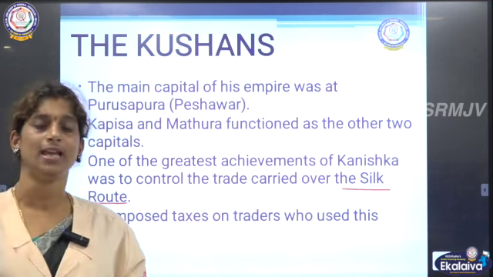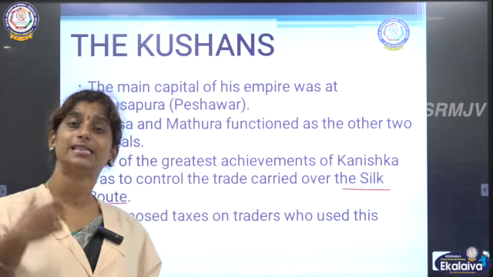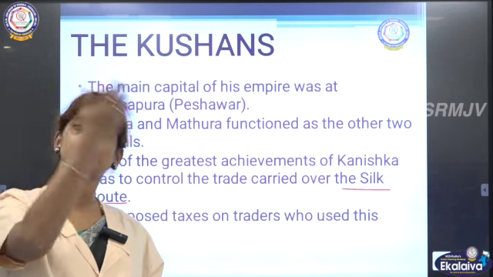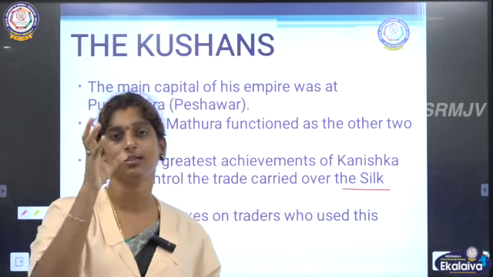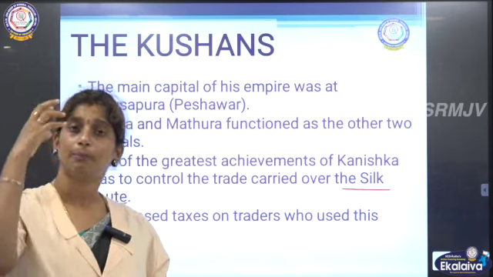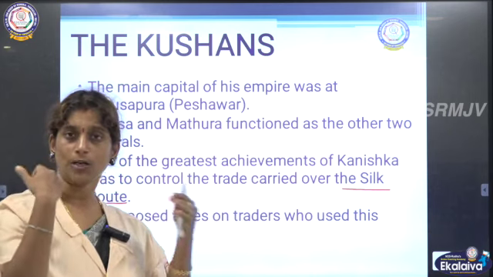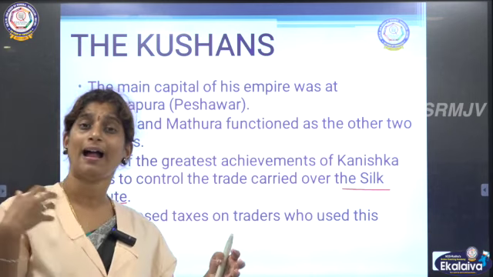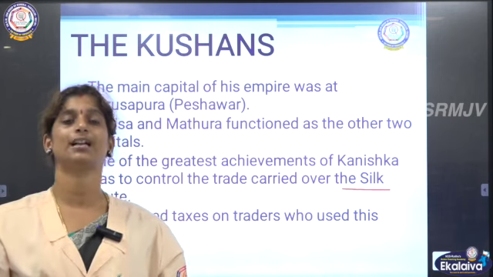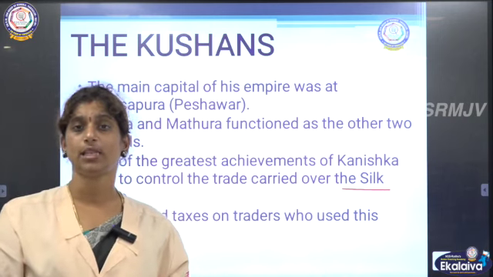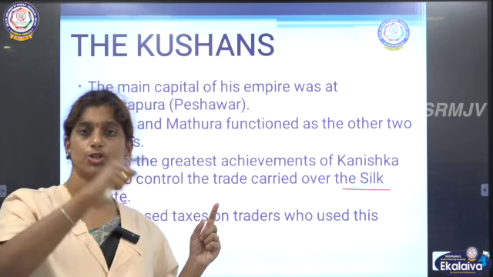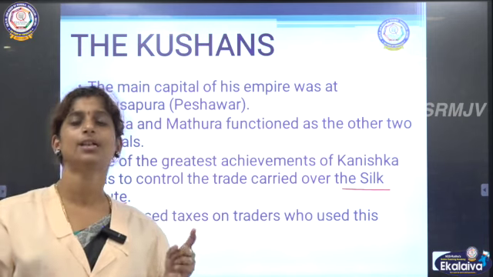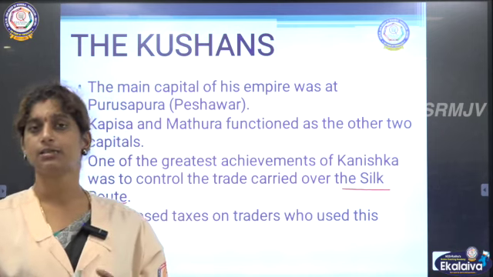So what happened? People whoever wanted to buy this silk started coming to various places in China, and they started trading with China for these silk products. So the places which had a commercial trade contact with China for these silk products were all mapped together, and the route through which they passed was called the Silk Route.